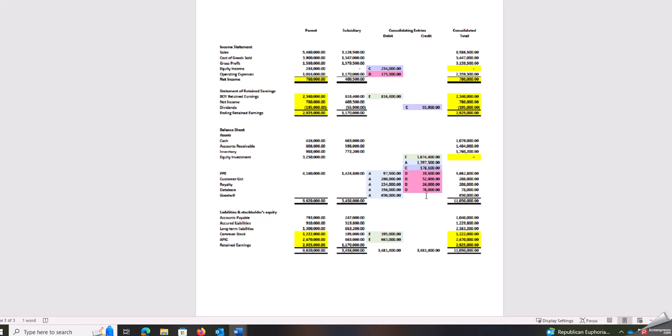amortization or depreciation. And then once you do all your journal entries, always double check that your debits equal your credits, and then go through our consolidating checklist. Our equity income should be 0. Our net income should equal the parent's. Our entire statement of retained earnings should equal the parent's statement of retained earnings. Our equity investment should be 0. And then all of our equity accounts should equal the parent's. And if those double checks all work, then you know that you've done your consolidation correctly.